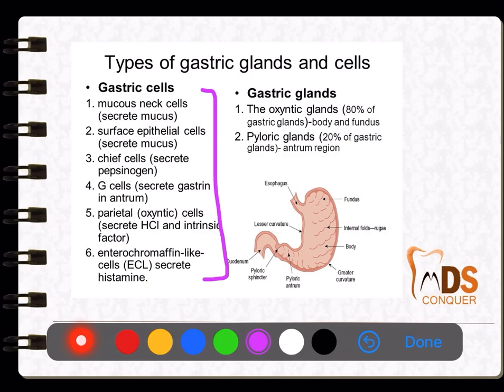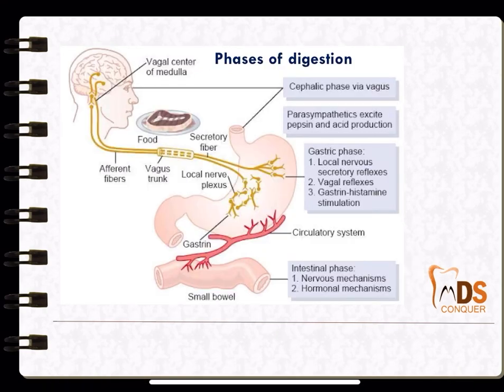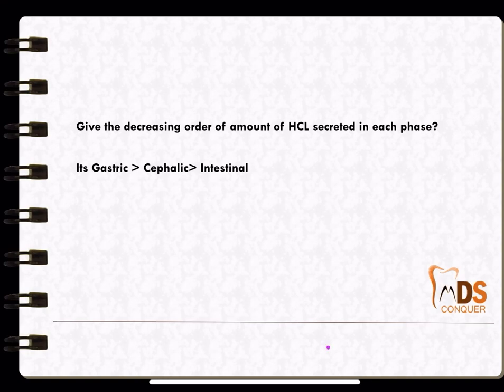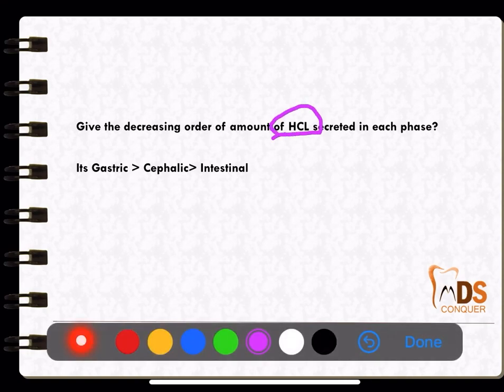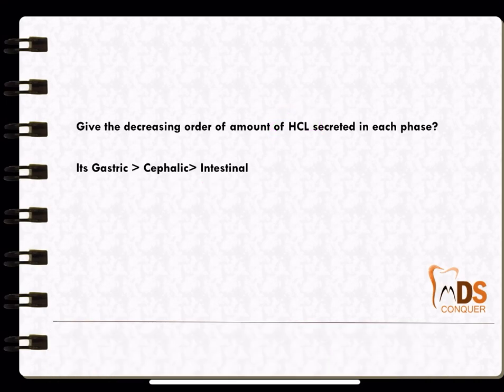So, gastric cells: the mucous neck cell secretes mucus, surface epithelial cells again secrete mucus, chief cell secretes pepsinogen, G cell secretes gastrin, parietal cell secretes HCl and enterochromaffin-like cells secrete histamine. Okay, so, these are important again. So, next the phases of digestion, that is cephalic, gastric and the intestinal phase. So, in the cephalic phase, even the thought of food secretes the gastrin or the gastric acid. Okay. Whereas the gastric phase is the major phase where the gastric acid is secreted. So, in decreasing order, the amount of HCl secreted in each phase is gastric phase followed by cephalic followed by the intestinal.